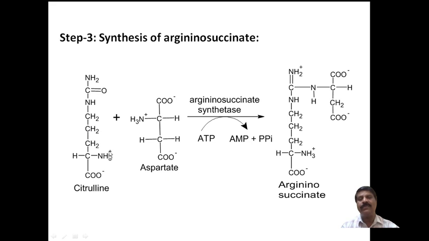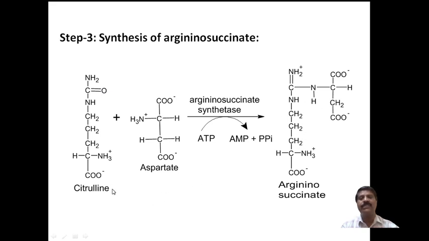Citrulline reacts with aspartate in the presence of argininosuccinate synthetase and ATP. ATP is converted into AMP, that is adenosine monophosphate, and pyrophosphate will be formed, and here it is converted into argininosuccinate. This group will be condensed here, and argininosuccinate will be formed.